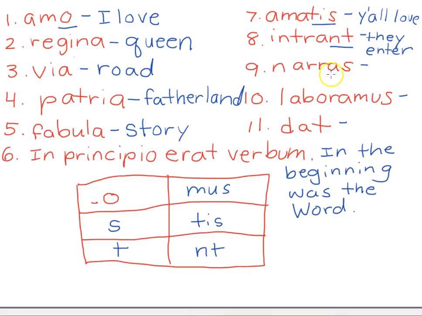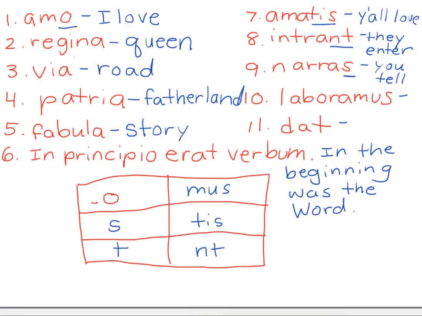Let's see. This one is naras. We have naro, narare, meaning to tell. So we know this is something about telling. And who is telling? Our little S ending. O is I, S is you. So, you tell.